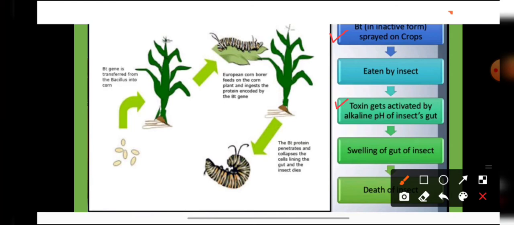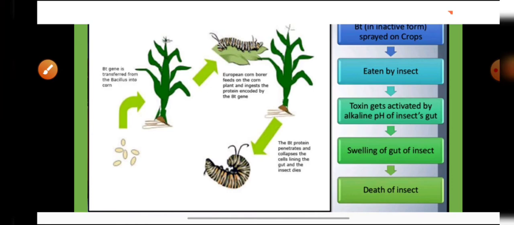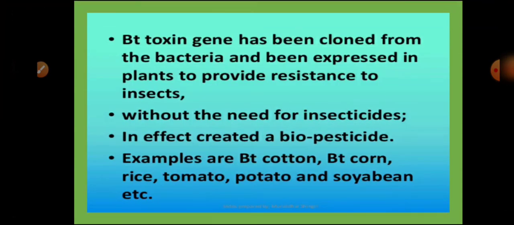Now what will happen? There will be small pores in the epithelial lining of the gut. Water will enter inside. There will be swelling of the gut of insects, and in this way the death of the insect will take place. So this toxin is playing a very important role in controlling the pest population, especially the insect pest population. So what the scientists have done with the help of genetic engineering,